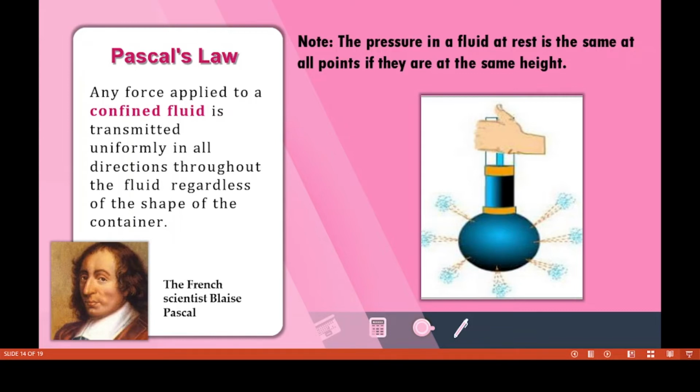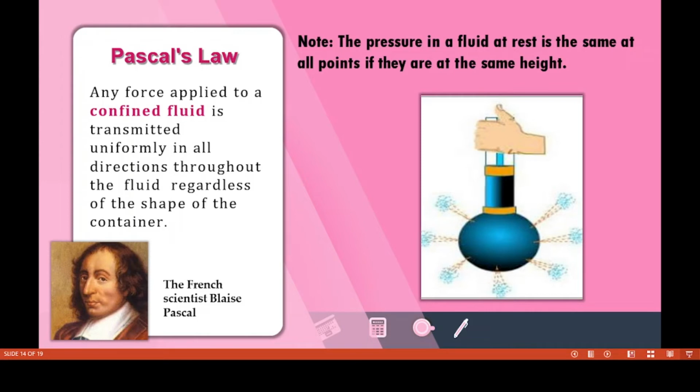Now I have to say a last statement. Any force applied to a confined fluid is transmitted uniformly in all directions throughout the fluid regardless of the shape of the container. The meaning of confined is that the water will be fully inside that container. Confined means restricted. The pressure in a fluid at rest is the same at all points if they are at the same height.